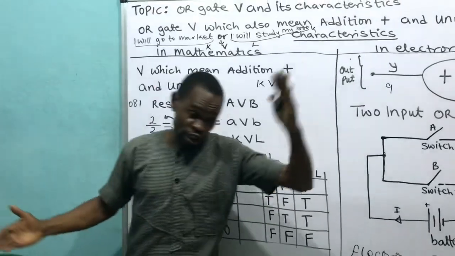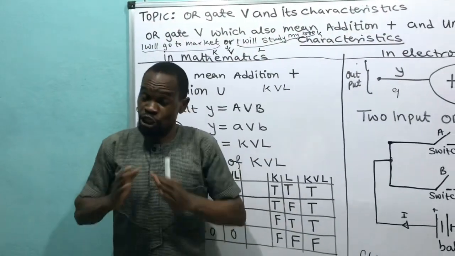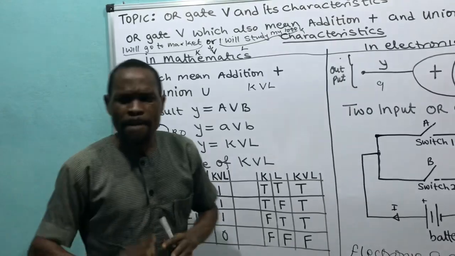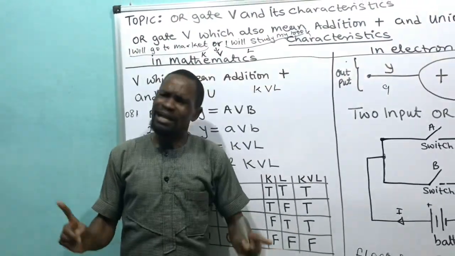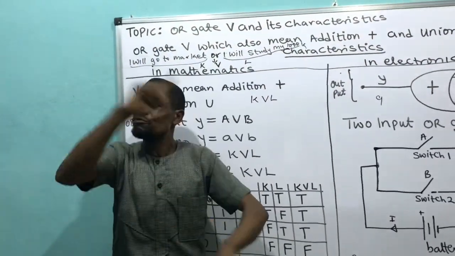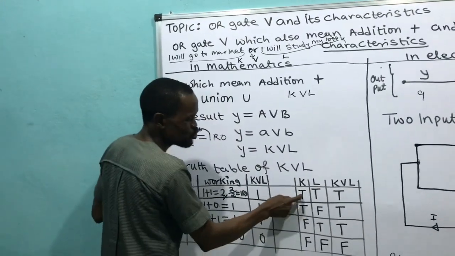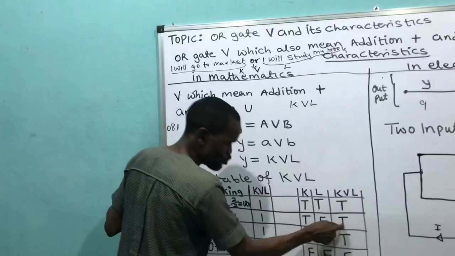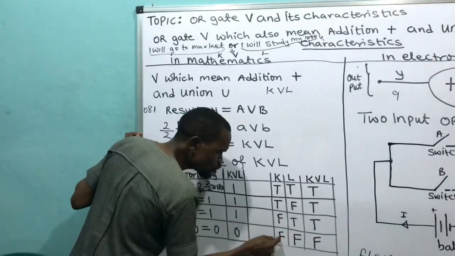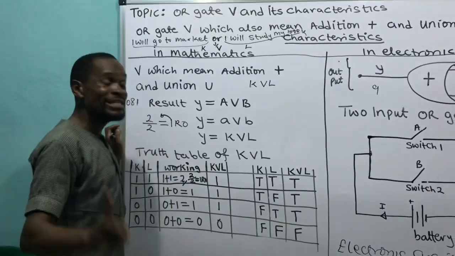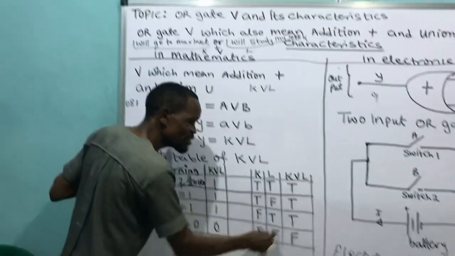If you say false, he says false. The judge will say it is false. But any other case, maybe I have true, true, or true, false, the answer is what? True. Look at it now. True, true, true. True, false, true. False, true, true. False, false, false. He is only saying false when two of you have said false.